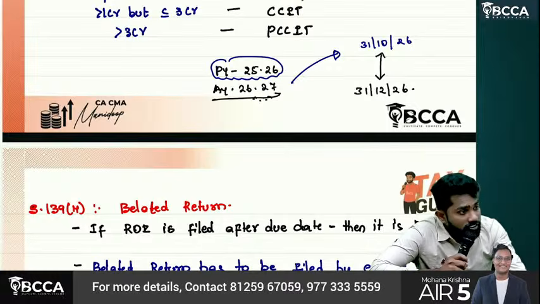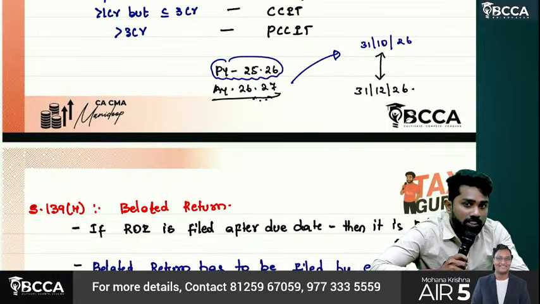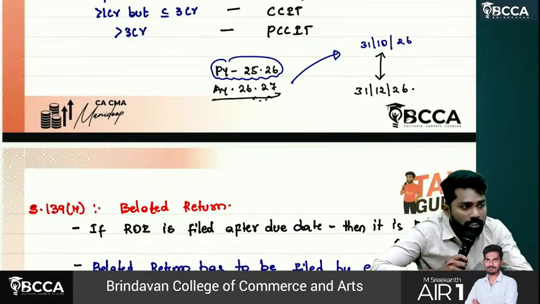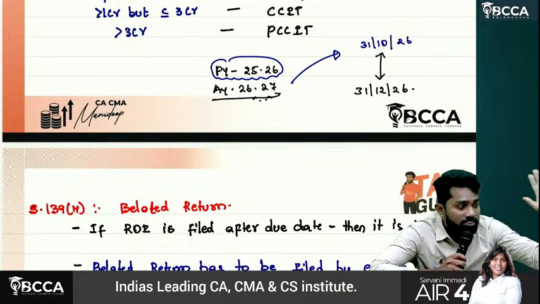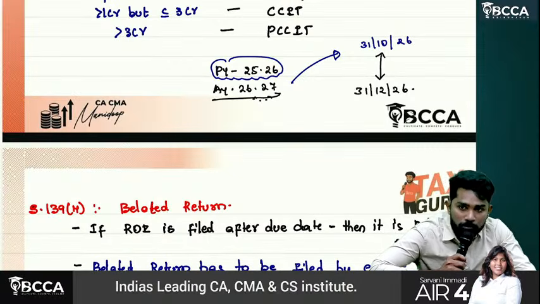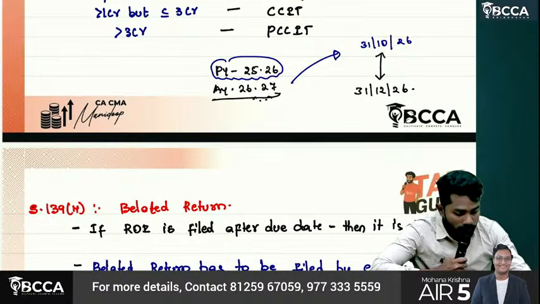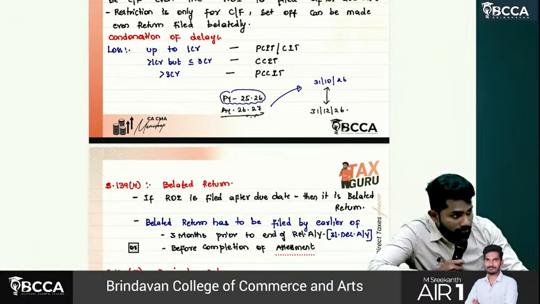If the assessment is completed before that, let's say by 30th November itself, then 30th November 2026 itself is the last date for filing the belated return. Understand? Sir, able to understand, right?